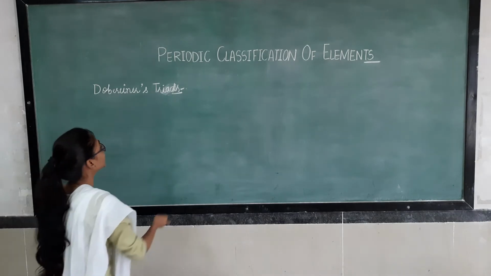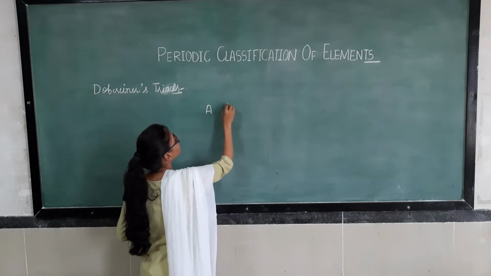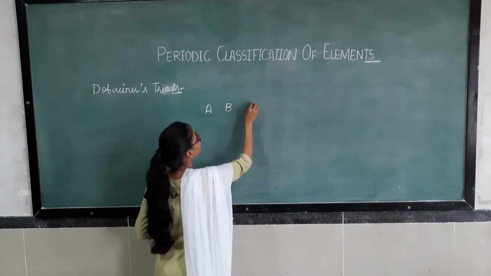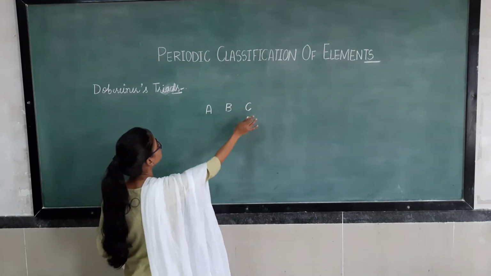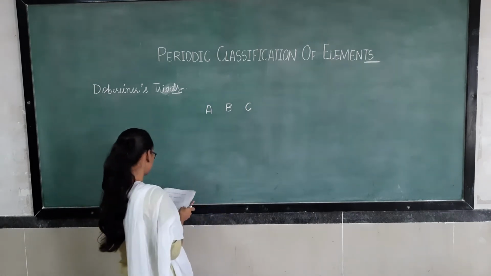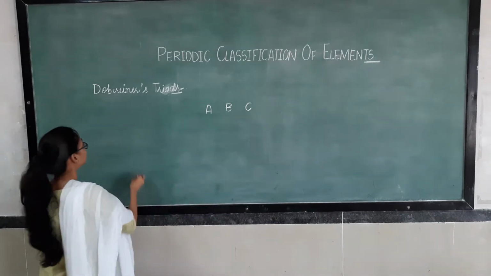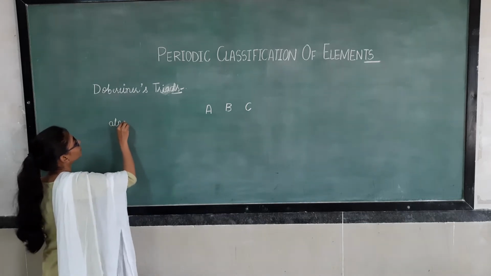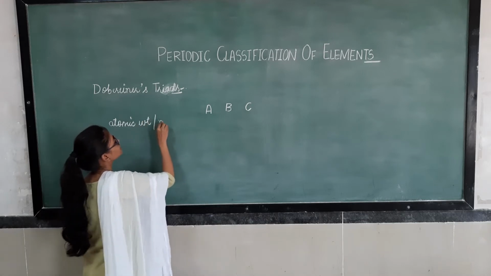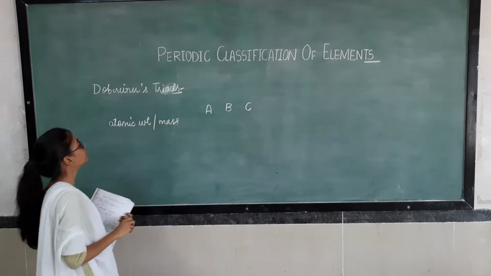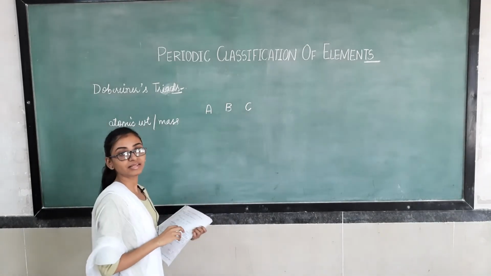If A, B and C are the elements, then he kept three elements together, and he arranged these elements on the basis of what? On the basis of atomic weight, or you may say atomic mass, he arranged them in this triad form.